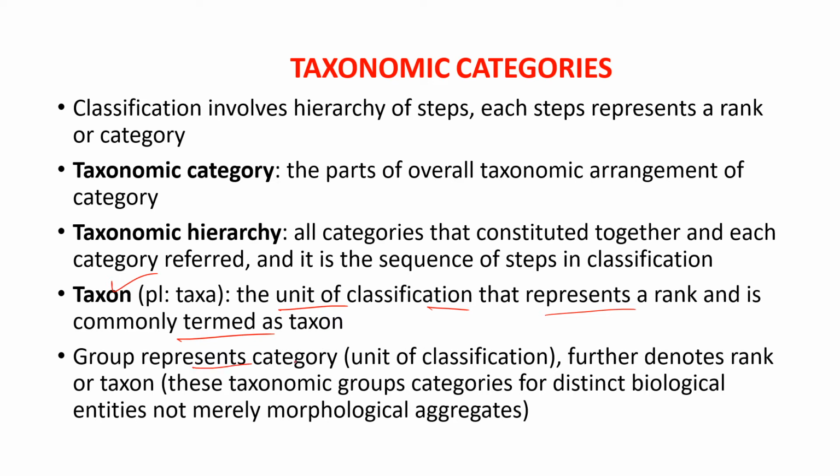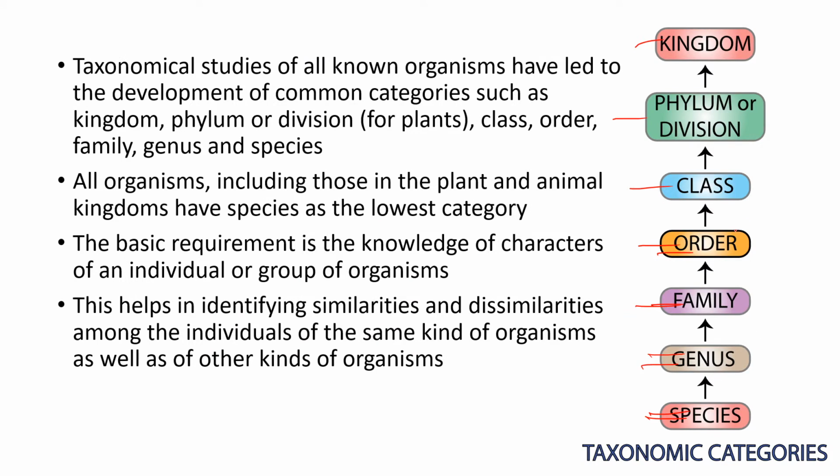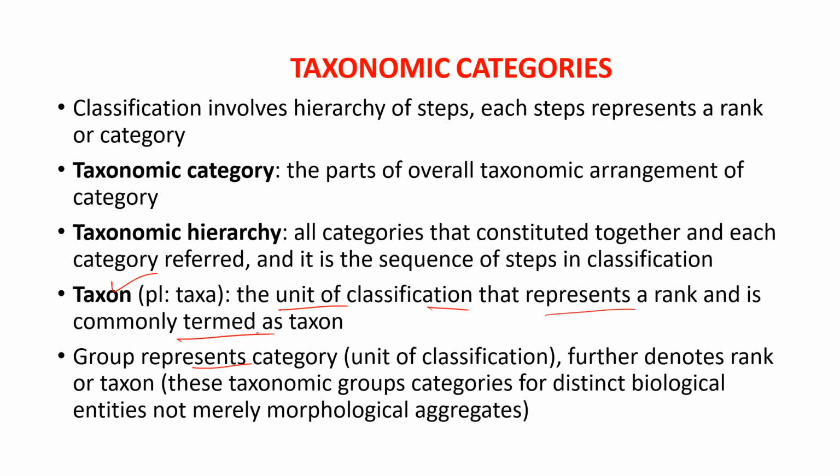Next, the group represents the category. Here the category is a unit of classification. Each and everything is a category: the species, genus, family, order, class, phylum and also kingdom. These are all categories, and this is the most important thing. Category is the unit of classification and further denotes a rank or taxon. Taxon means these taxonomic groups, categories for distinct biological entities, not merely morphological aggregates. Here morphological means external study, the external features present in the organism, like eyes, ears, skin, fur and so on. These are all morphological studies.